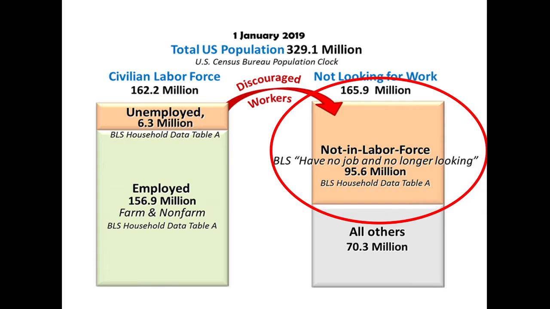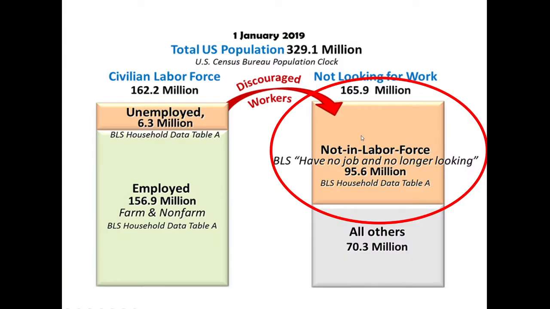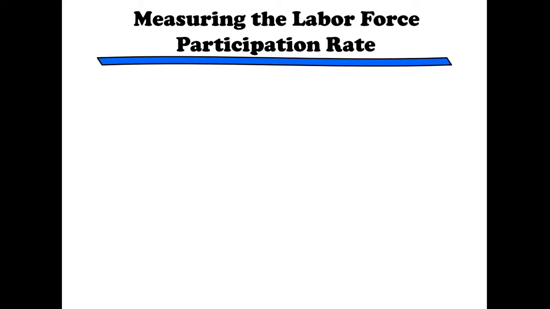Which is why we look at the thing called the labor force participation rate. That takes the employed and the unemployed, which is the labor force. So the labor force is the numerator. The denominator is the civilian non-institutionalized population, which excludes prison and military. So if I go back a second, it's this 95.6 million people that is now going to be added to the 162, and that would be my denominator to get my labor force participation rate. So these are numbers for November 2020, I believe. Okay, it's definitely 2020, after the pandemic.